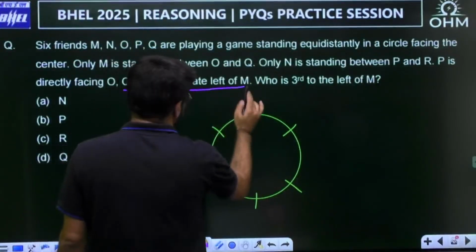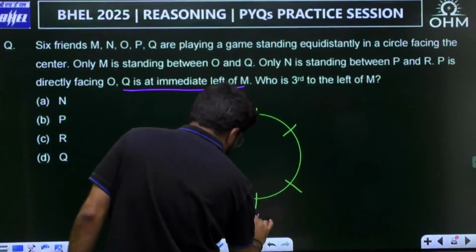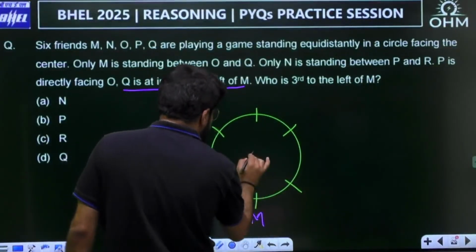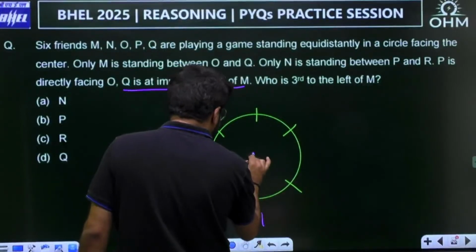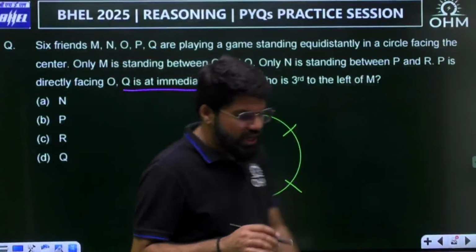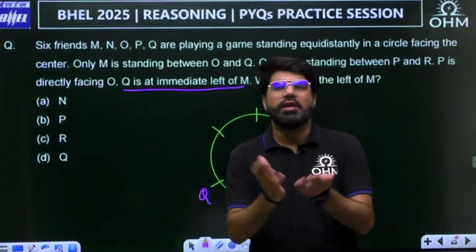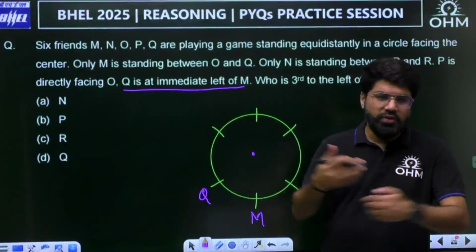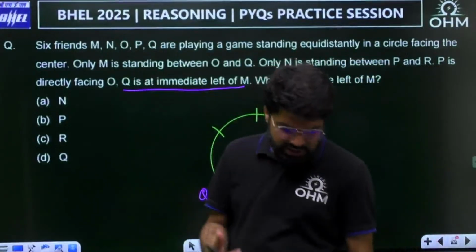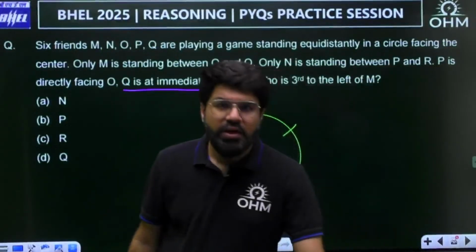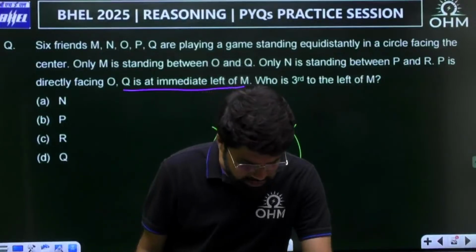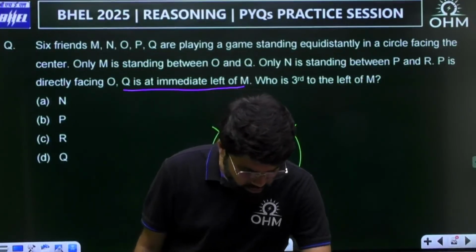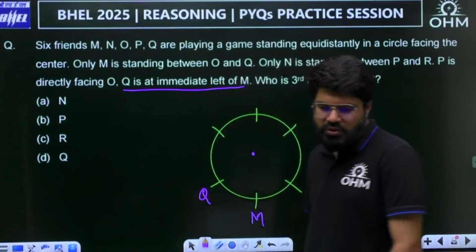Q is immediately left of M. So if this is M, this becomes Q, because all are facing the center. If nothing is mentioned, by default you take facing the center, because normally in a circular arrangement you may be sitting to have food on the table or to have a conference. You need to face each other, which means you are facing the center. That is what is important.